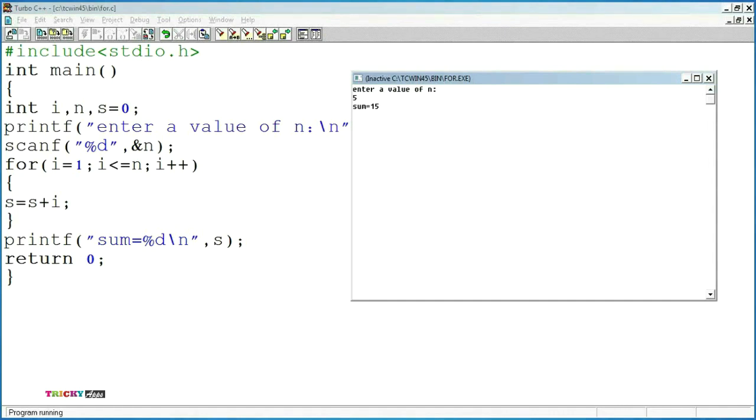S equal to S plus 5. That is, at this point, we have S as 10 and I value as 5. So S equal to 15. Then after 5, I value will be incremented to 6. Then the loop condition is false. So the control will move out of the for loop and then it will print sum equal to 15. This is how we use a for loop to find the sum of n natural numbers in C programming language.